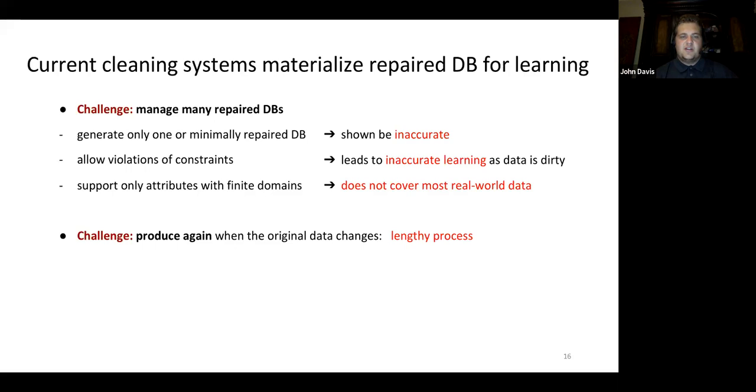The second challenge is to produce another manually cleaned database. However, if the underlying data changes, you have to recreate the lengthy process to get another manually created repair database.